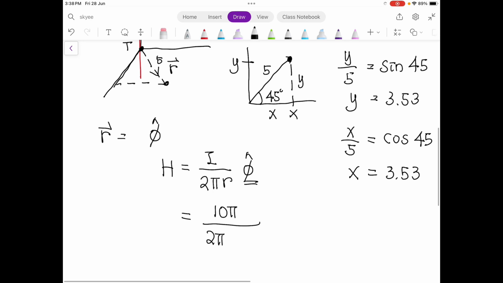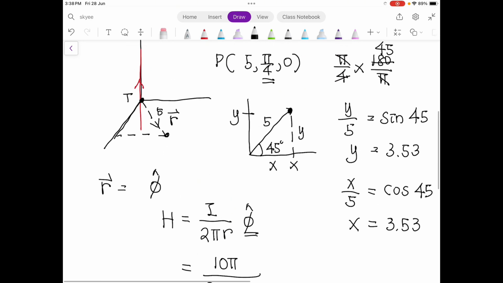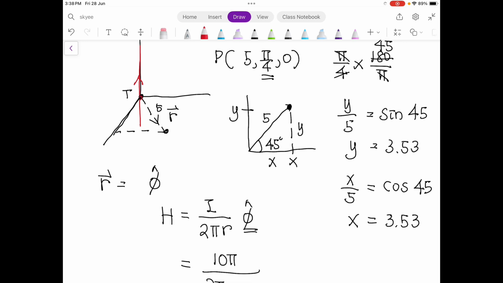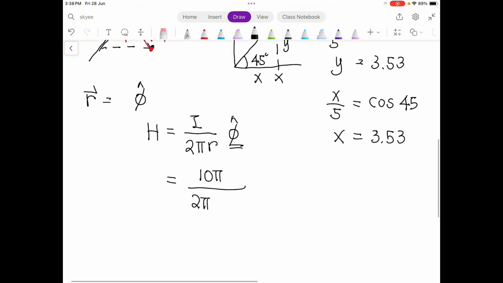So 2 pi r, R is the distance from here up to this point. So the distance is equal to 5. As a result, you get the phi as your answer. So this is correct.